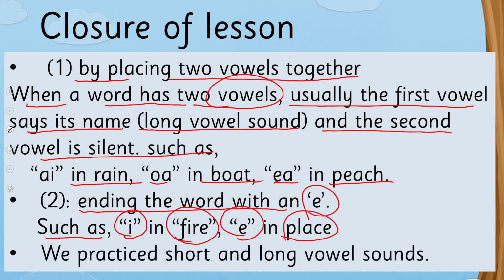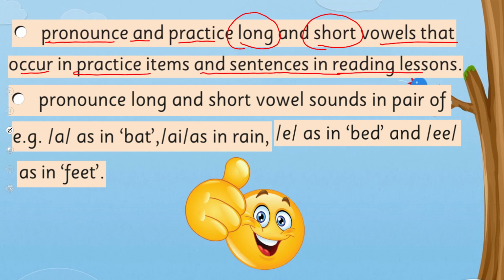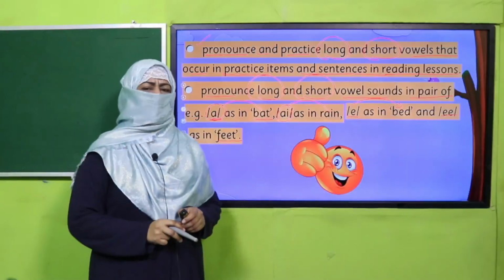So in this way, we practiced short and long vowel sounds. We achieved our SLO to pronounce and practice long and short vowels that occur in practice items and sentences in reading lessons. Pronounce long and short vowel sounds in pairs, as A in bat and A in rain, E in bed and E in feet. Are we done with it? Yes, and we thoroughly enjoyed doing it.